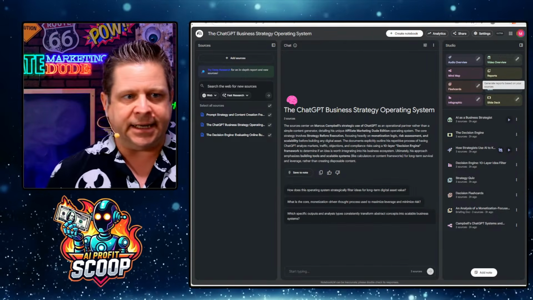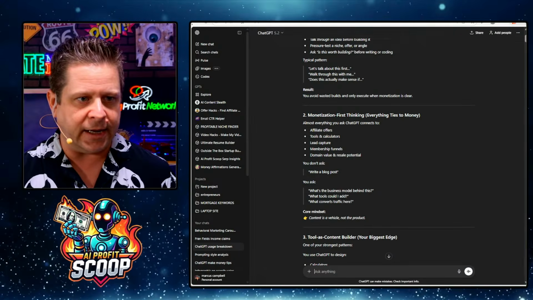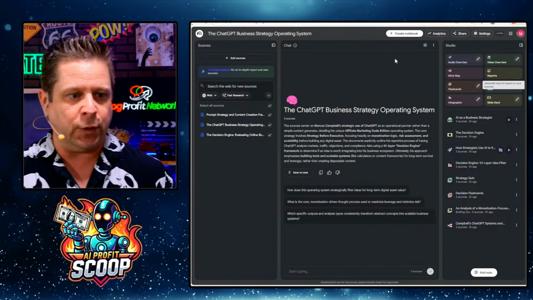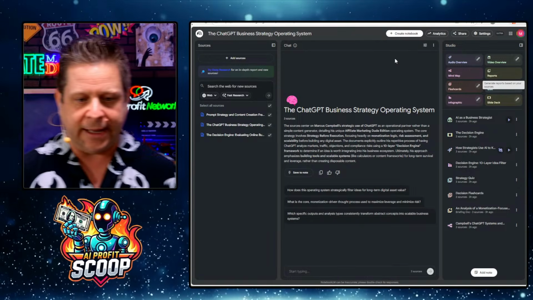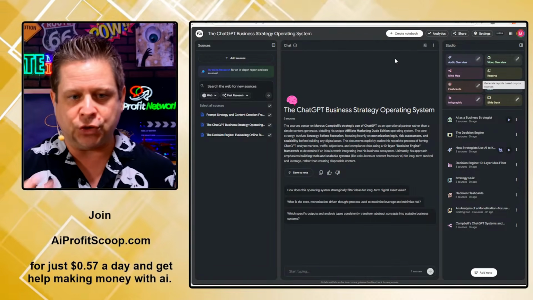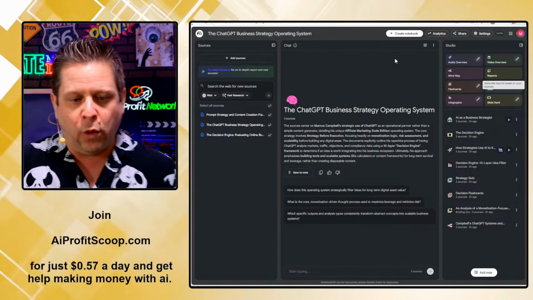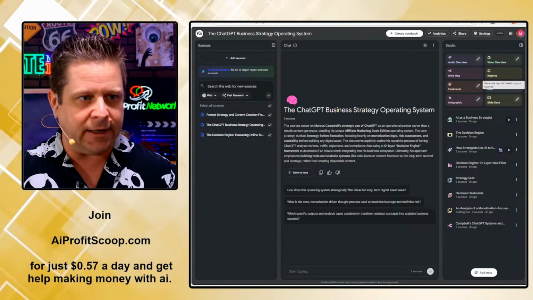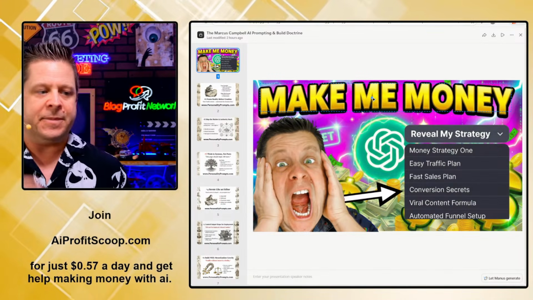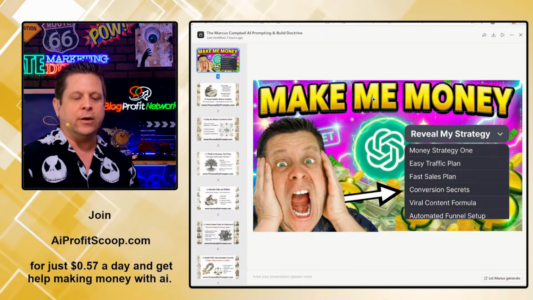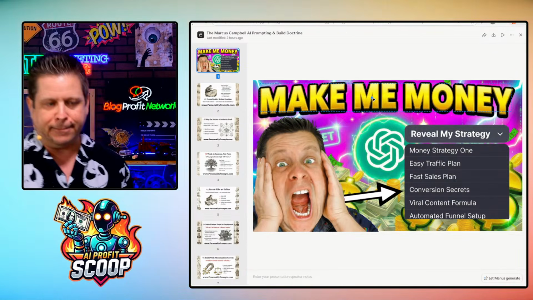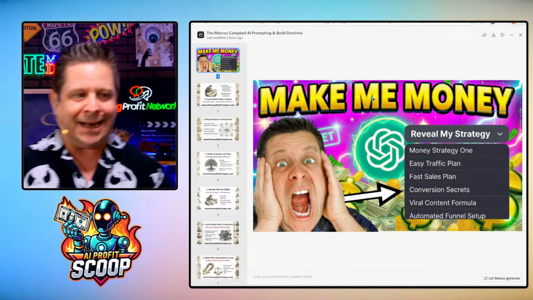Now, another thing that I did is I took the entire ChatGPT log here, and I will have these notes available for you. I took this entire ChatGPT log and threw it into Notebook LM. That way we can get a nice structure and look at what's actually going on. So the idea here is, let's take a look at what Marcus is doing differently, how he uses AI differently, so that we can understand what is actually making money. What is the strategy behind it?